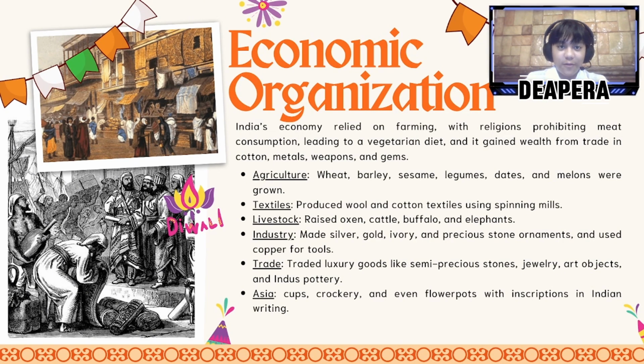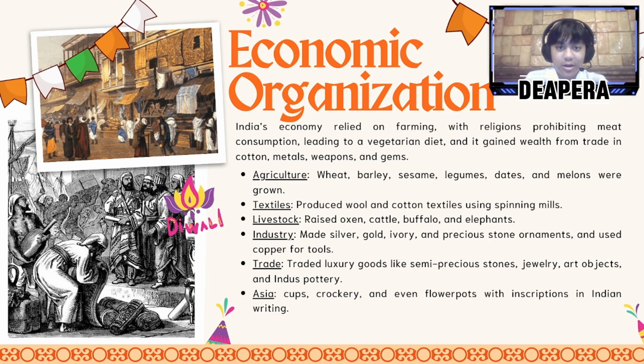Economic organization of ancient India. India's economy in ancient times was largely based on farming. Religions prohibited meat consumption, which led to a mostly vegetarian diet. The people grew wheat, barley, sesame, legumes, dates, and melons. Textiles were important too, as they produced wool and cotton cloth using spinning mills. Livestock such as oxen, cattle, buffalo, and even elephants were raised.